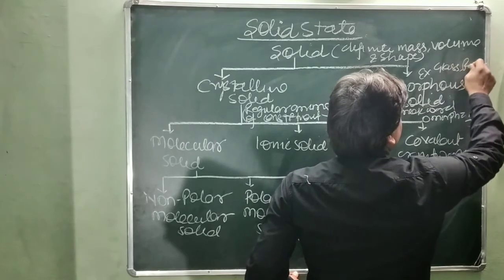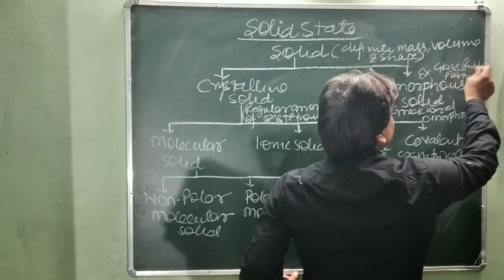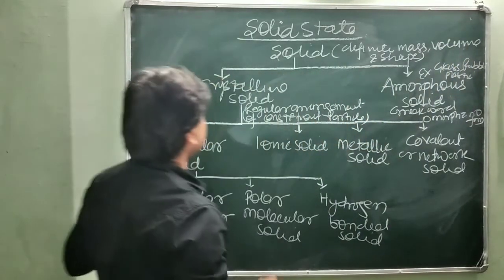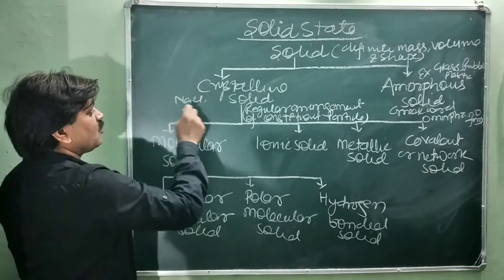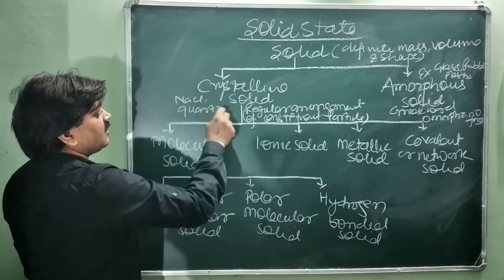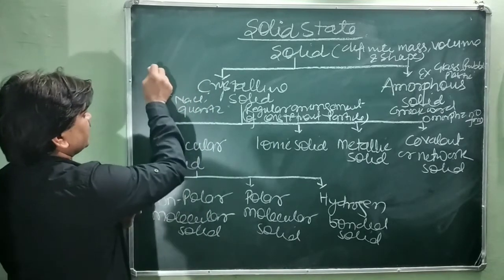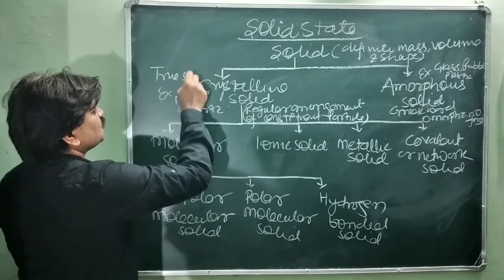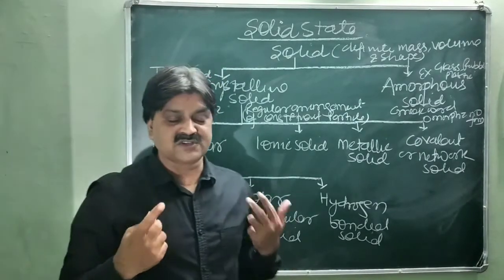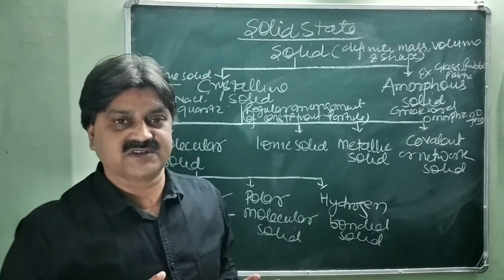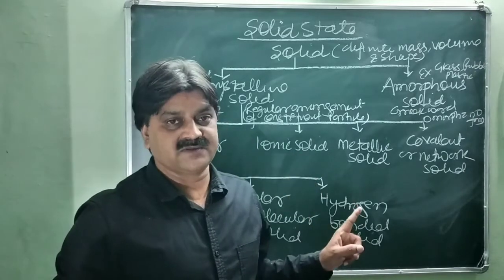Glass, rubber, plastic, etc. are examples of the amorphous solid. Examples of the crystalline solid are sodium chloride and quartz. It is also called the true solid. All true solids are three-dimensional. Is it clear? All the true solids are 3-dimensional.